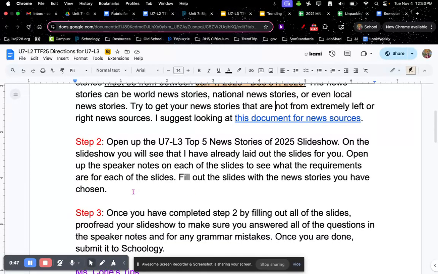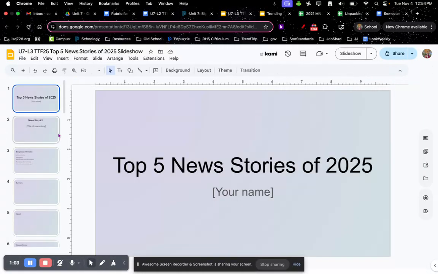Step two, you're going to open up the U7L3 top 5 news stories of 2025 slideshow. On the slideshow, you'll see that I've already laid out the slides for you. You're going to open up the speaker notes on each of the slides to see what the requirements are for each of the slides. Fill out the slides with the news stories you have chosen. So let's take a look at that right now.